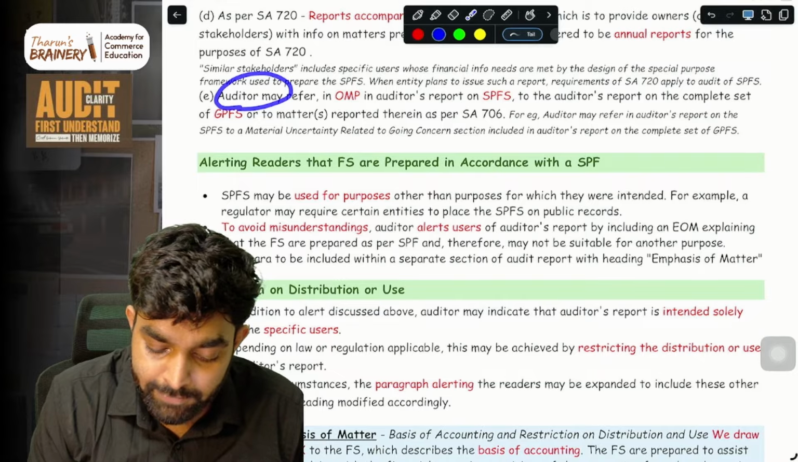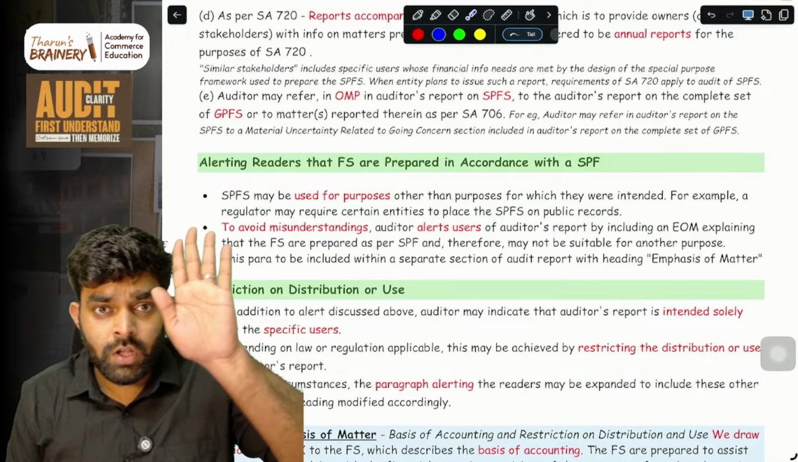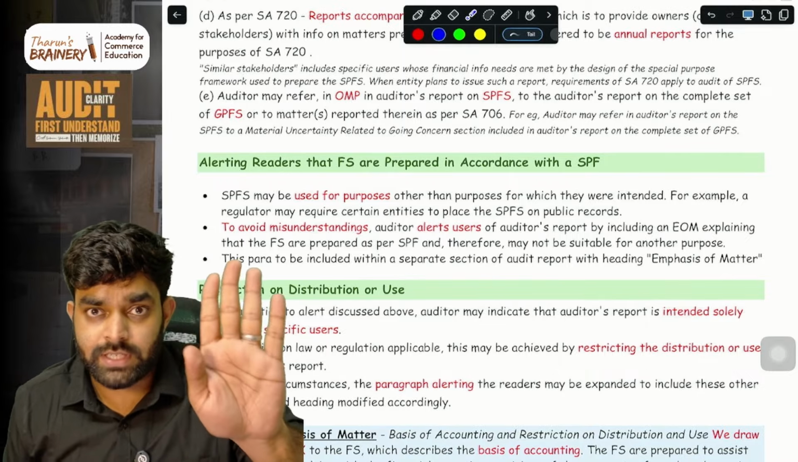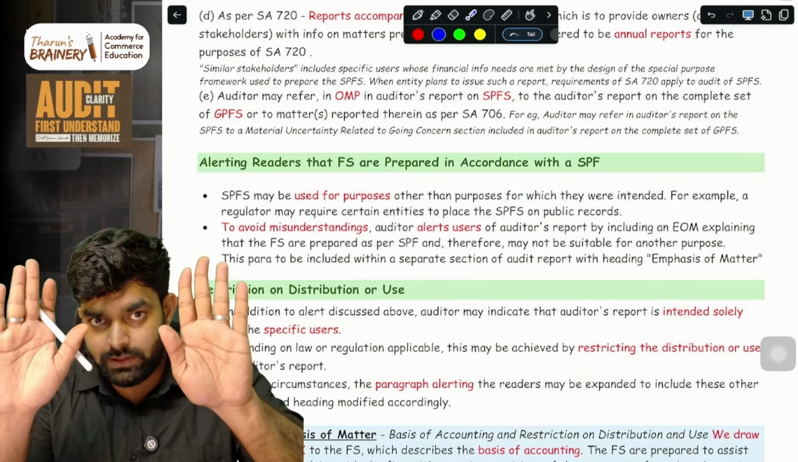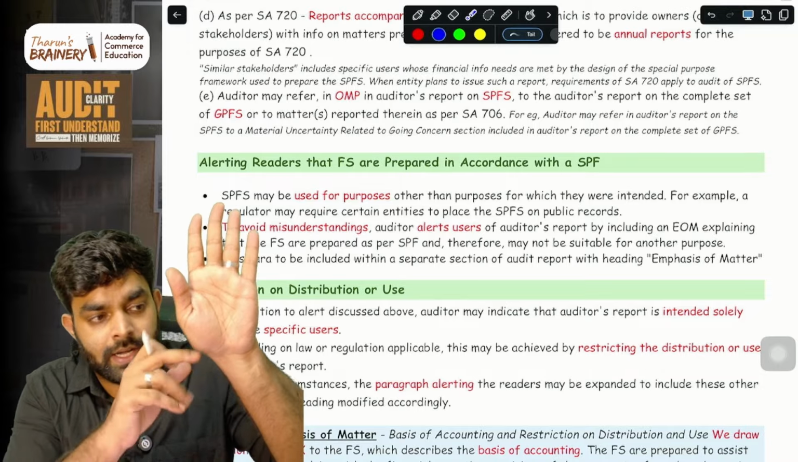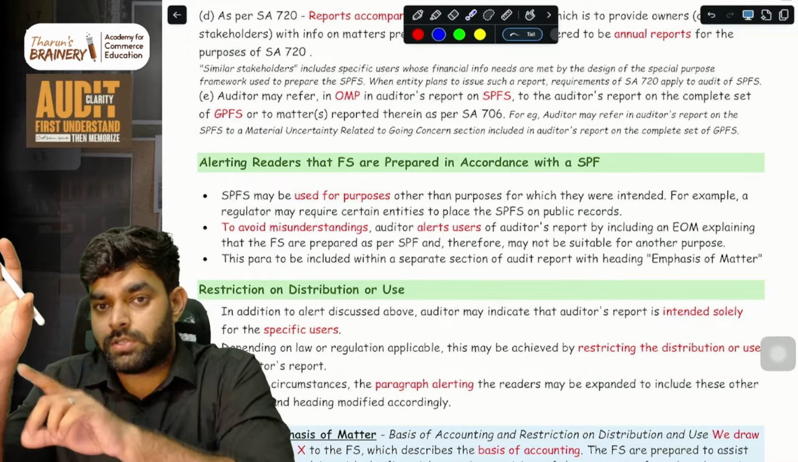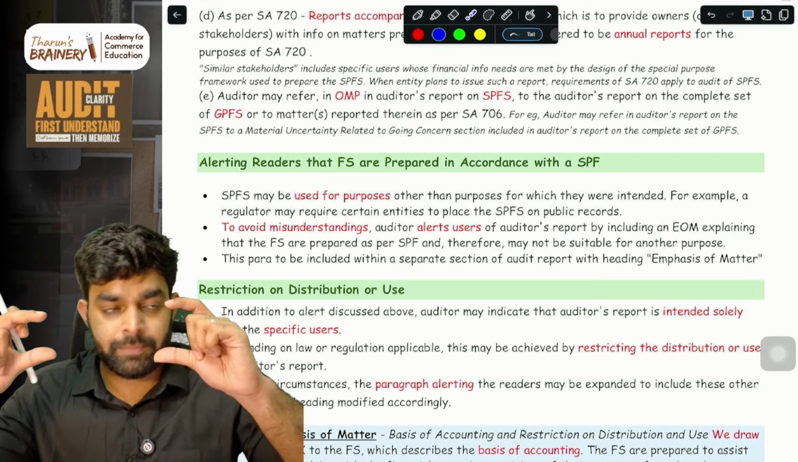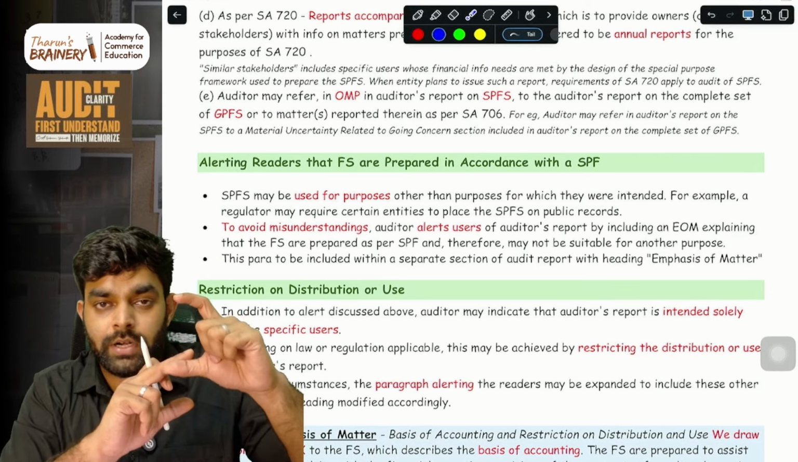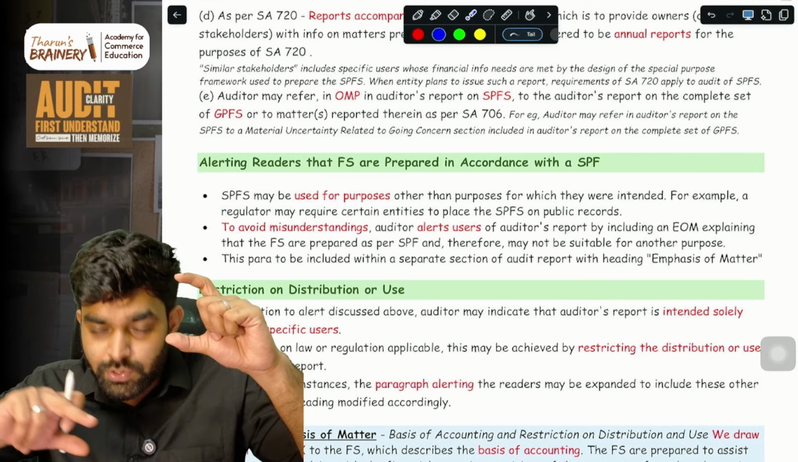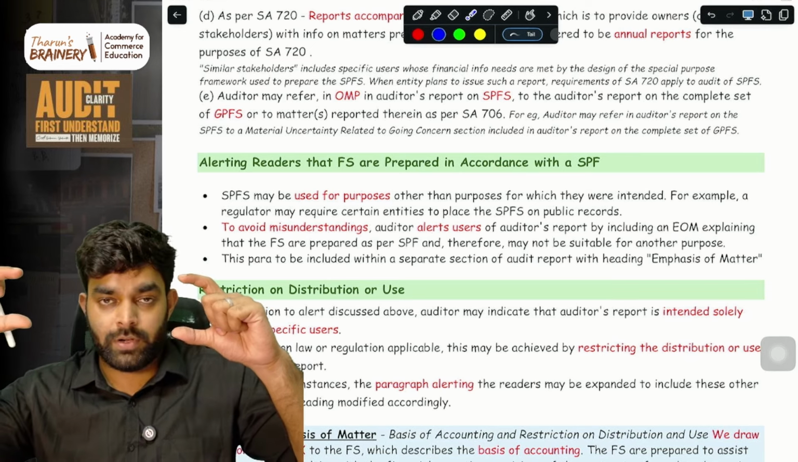Then the auditor may refer, this is super. Like general purpose financial statements are there, special purpose financial statements are there. General purpose financial statements audit has an audit report, and the SPFS audit is also done. It also has an audit report here. So two audit reports are there. In this audit report, you can give a reference to any matter described in the other audit report.